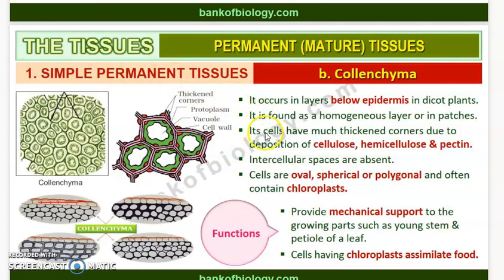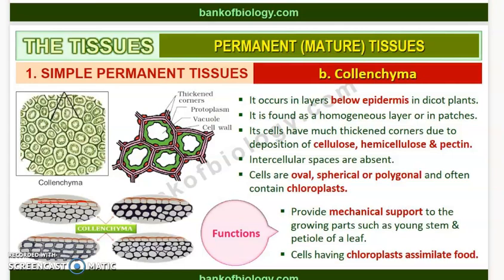Okay, and it is found as a homogeneous layer or in patches. Homogeneous means it is nothing but the same type of cells found in layers or in patches. Okay, it says that the plants will have this collenchyma in two ways.